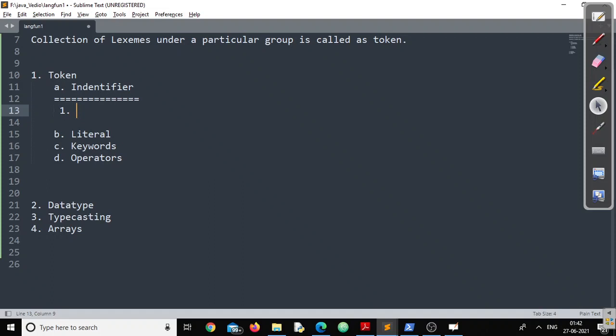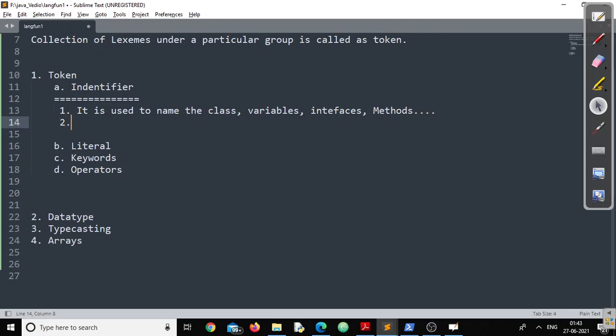The first point is, it is used to name the classes, variables, interfaces, methods, like that. So if at some point of time I have to name a class, a variable, an interface, or a method, then that is what is called an identifier.